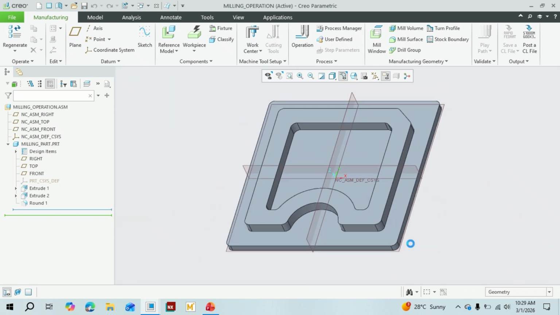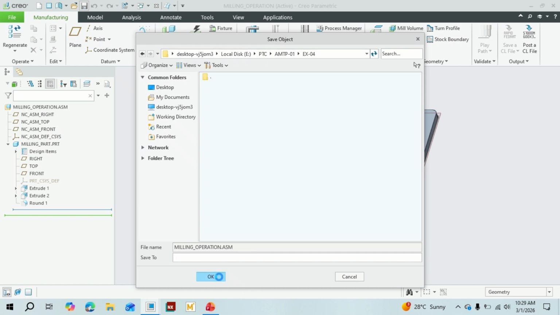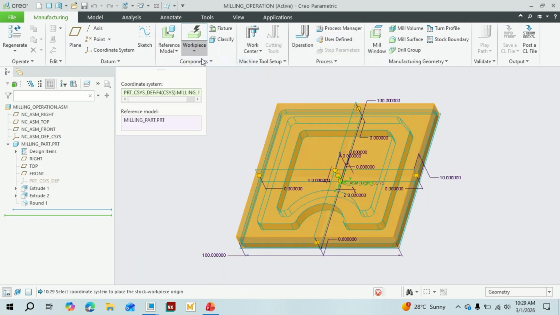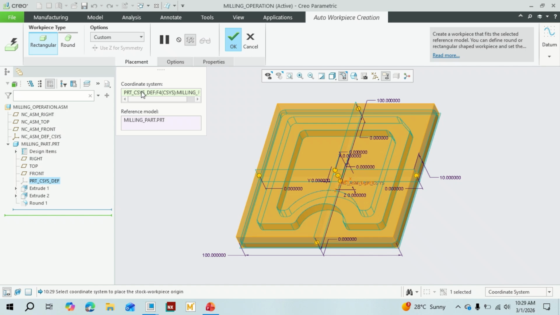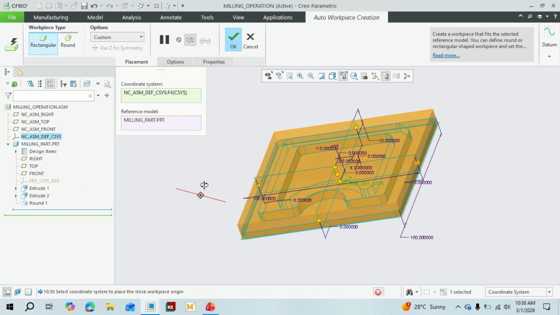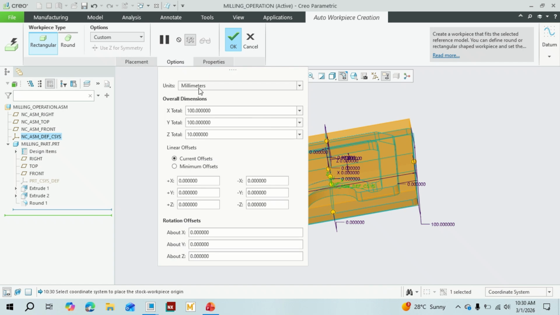Let's keep it like that. This one is fine for me. Let's save it. Let's create an automatic workpiece. This one takes the part's coordinate system. Let's take the assembly coordinate system. This is a milling operation and the overall dimension is 100 by 100 by 10 mm.